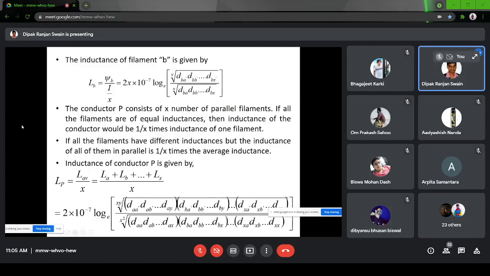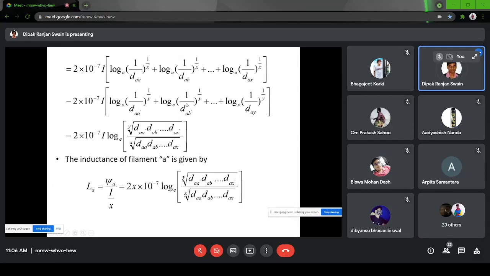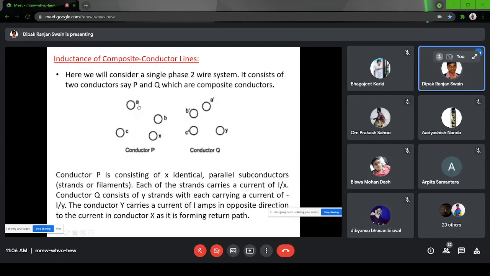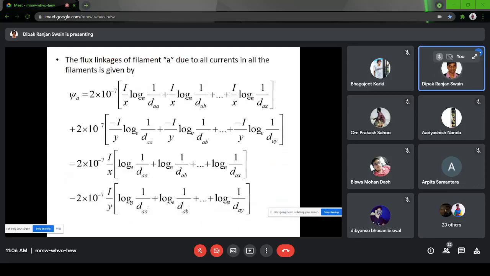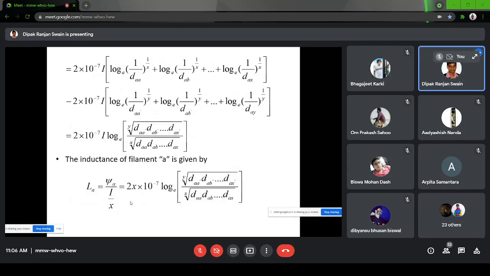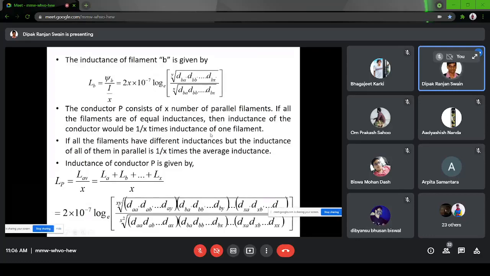Okay. Now, the conductor P consists of X number of parallel filaments. If all the filaments are of equal inductance, then the inductance of the conductor would be 1 by X times the inductance of one filament. Okay. I think all of you have understood that all these strands are connected in parallel. As I have told, they are insulated from each other, so each of them will be carrying current in parallel. And if all of them have equal inductance value, then what is the net inductance? It is equivalent to X number of inductances connected in parallel. Okay. So therefore, if all of them are equal, then the inductance will be 1 by X term. So there it is written 1 by X times what is the distance.